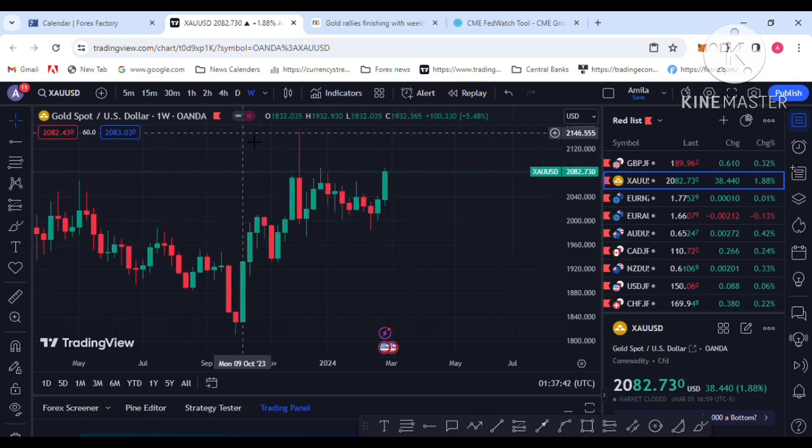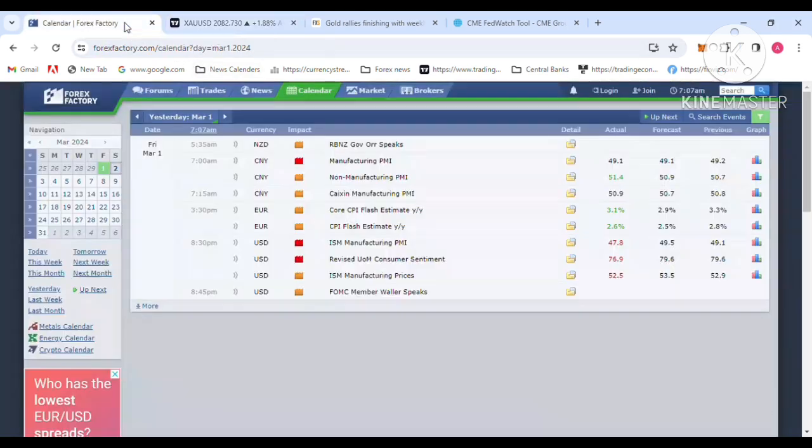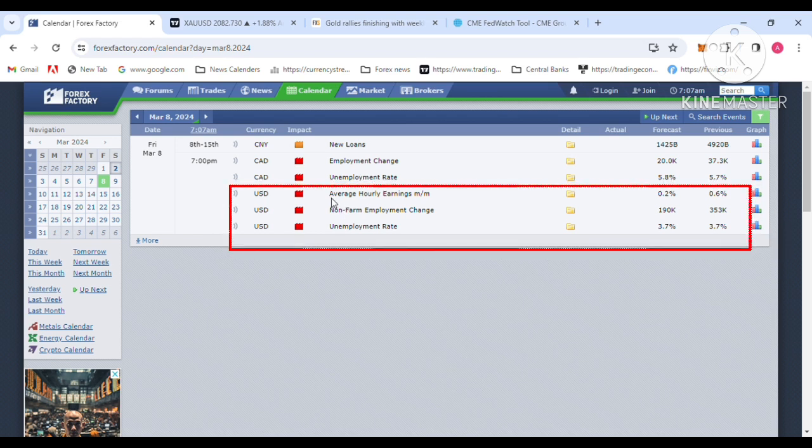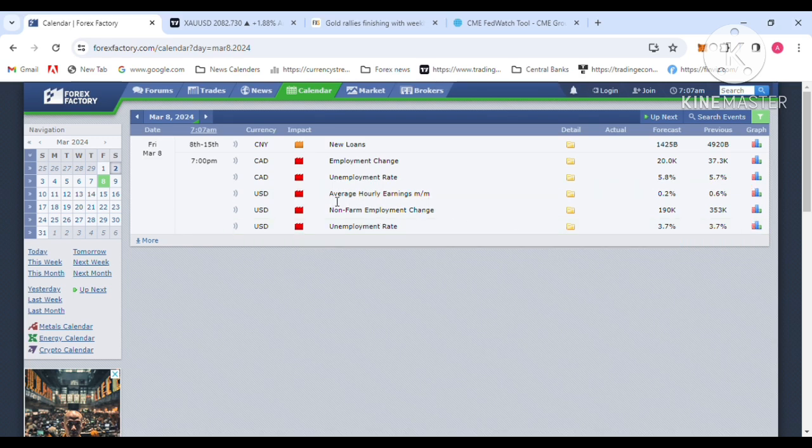So what are the important economic events next week that you should keep in touch with? Next Friday is the non-farm employment data. The previous was 215k, and the Fed, the American central bank, expects it to drop to 190k for non-farm employment change. Unemployment rate is 3.7, and average hourly earnings were 0.6%, expected to drop to 0.2%.